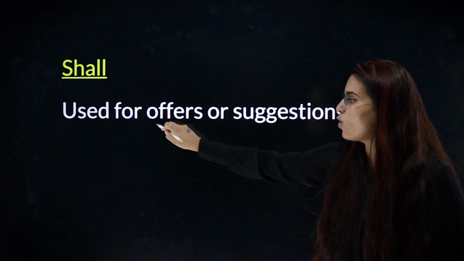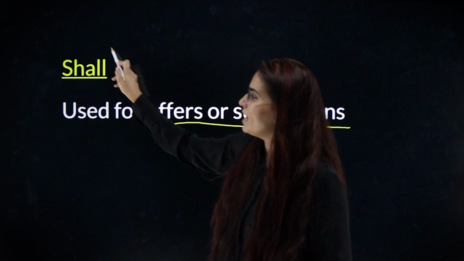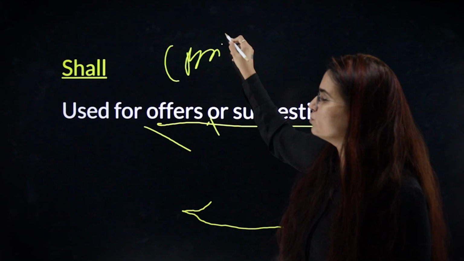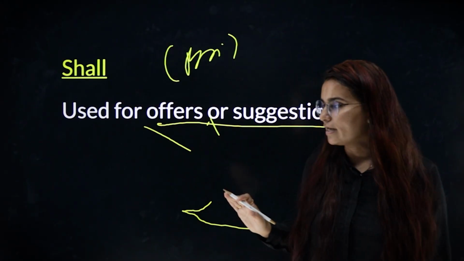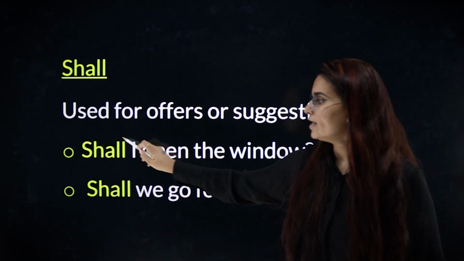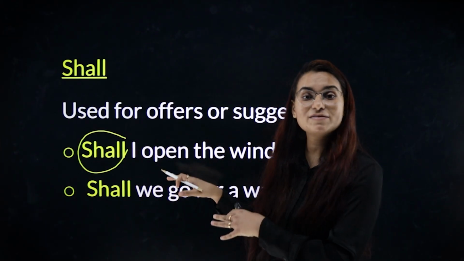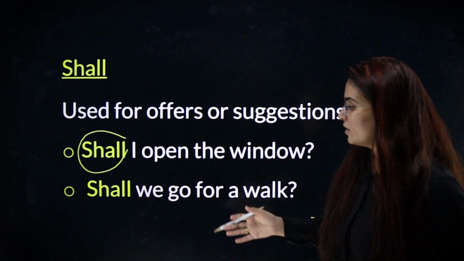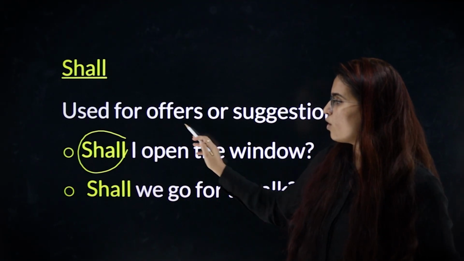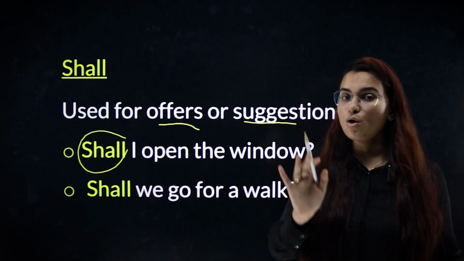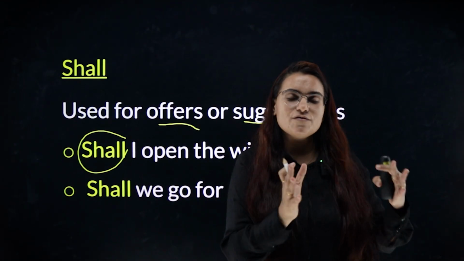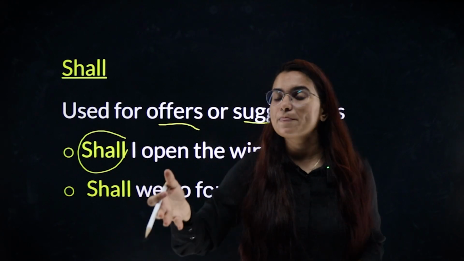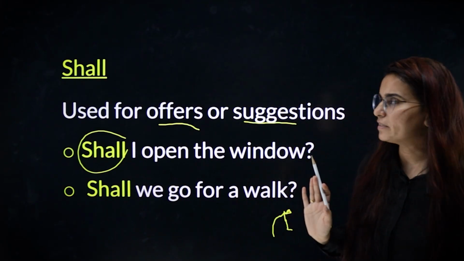Next we have shall, used for offers and suggestions. Generally shall normal communication में use नहीं होता है everyday life में, but British people tend to use this in day-to-day communication. Nobody else does. Shall I open the window? It's like an offer. मैं तुमसे पूछ रहा हूँ क्या मैं तुम्हारे लिए विंडो खोल दूँ? Shall I drive the car for you? Shall I take you to the market? Shall we go for a walk? Whenever you are asking for offers and suggestions. Advice नहीं है. There is a difference in advice and suggestion. Advice ज़्यादा focus के साथ बोली जाती है कि ऐसा कर लो तो अच्छा होगा. Suggestion एक offer है, करना है तो ठीक है, नहीं तो कोई बात नहीं.